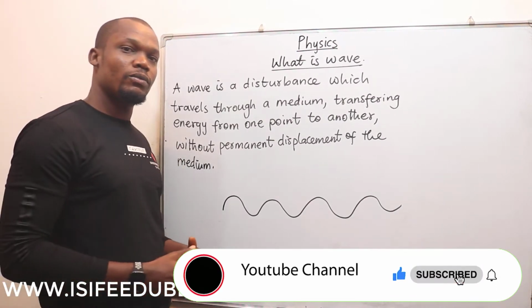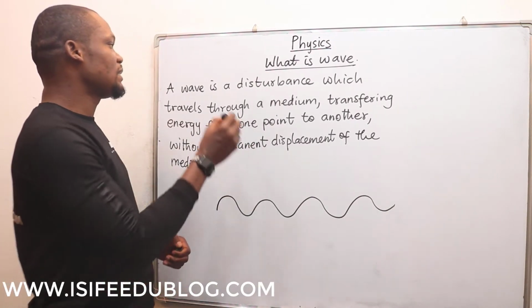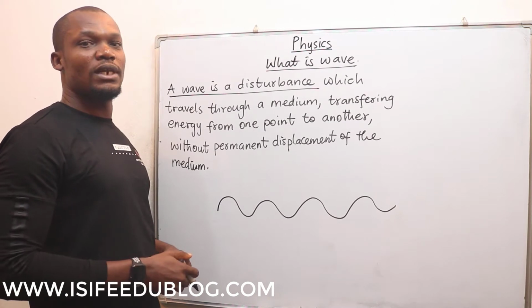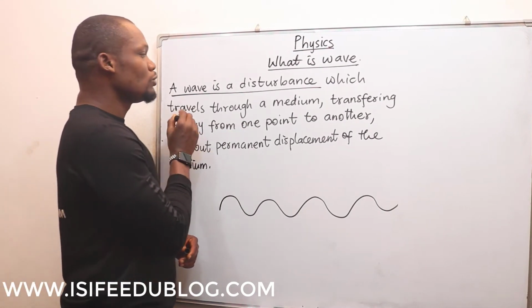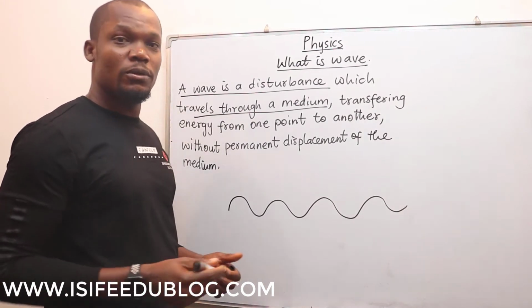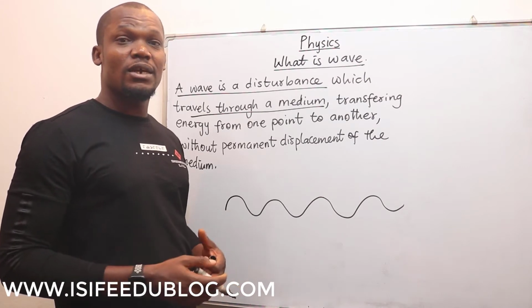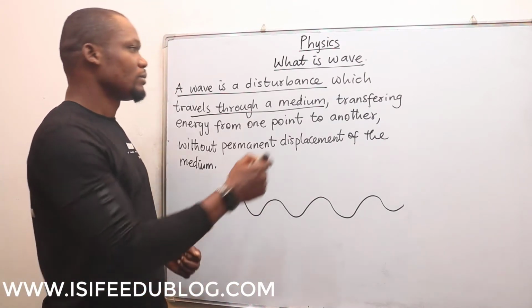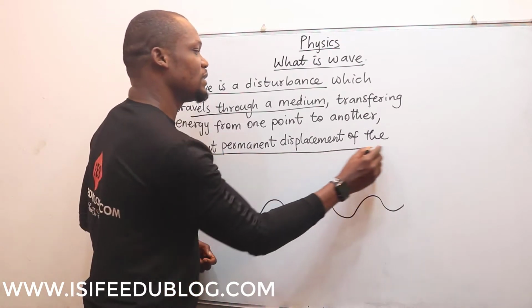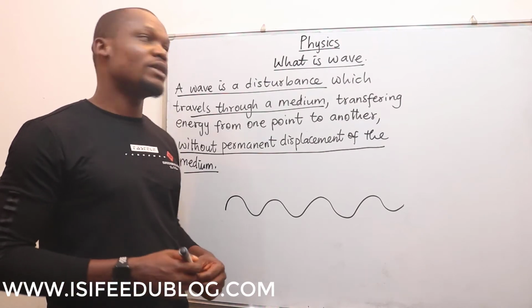So first of all, we have 3 points here. First of all is that a wave is a disturbance. Secondly, it must travel through a medium. The medium could be solid, liquid, gas, or vacuum. Then, most importantly, without permanent displacement of the medium. Let us break it one after the other.